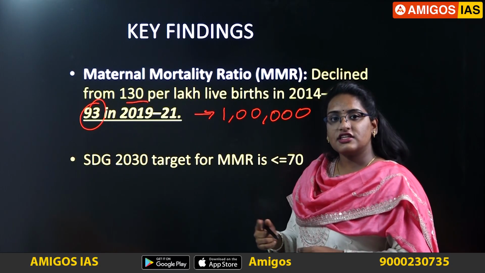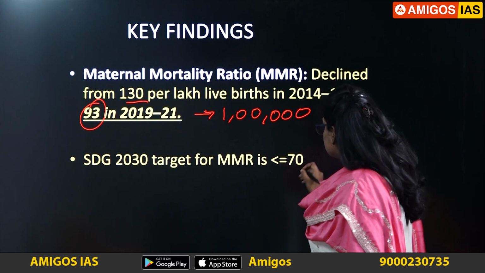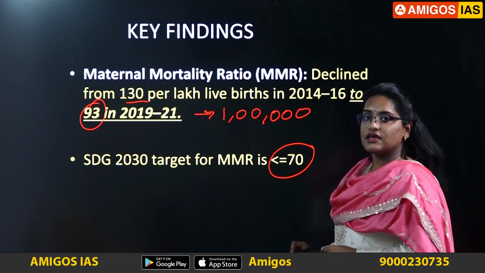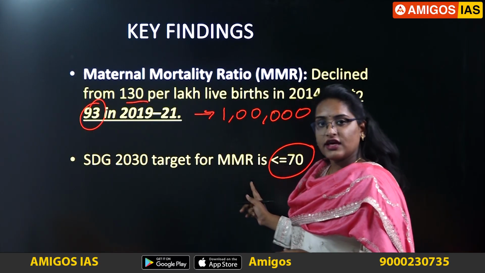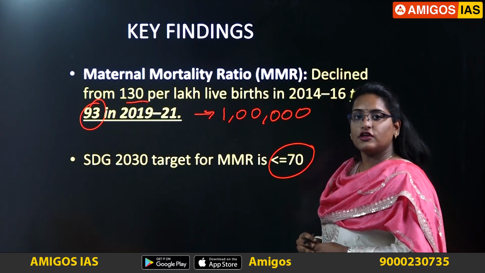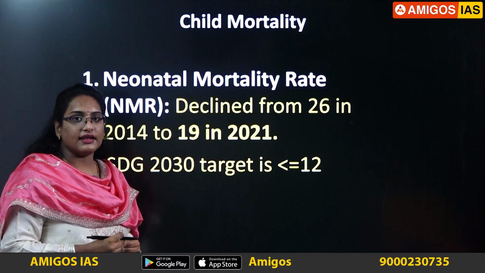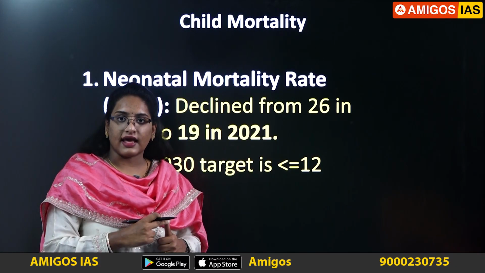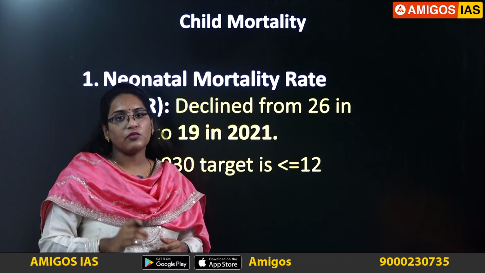Then what is the SDG of maternal mortality rate, which is fixed? That is to achieve maternal mortality rate equal to 70 or less than 70. Now we are at 93, but we have to achieve 70 by 2030. Next is about child mortality. Under child mortality, there are three important indicators. First one is neonatal mortality rate, second is infant mortality rate, and third is under 5 mortality rate.